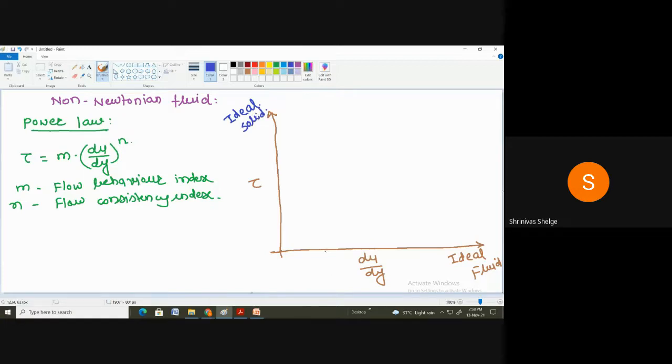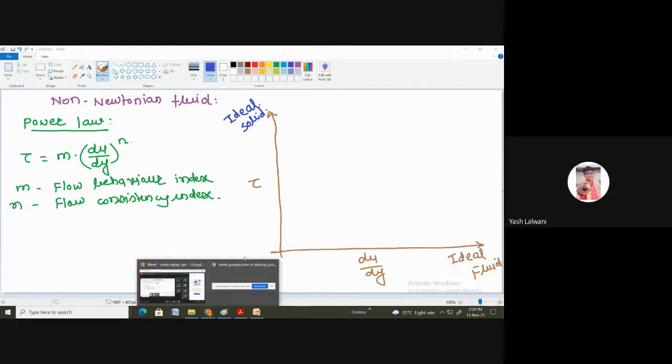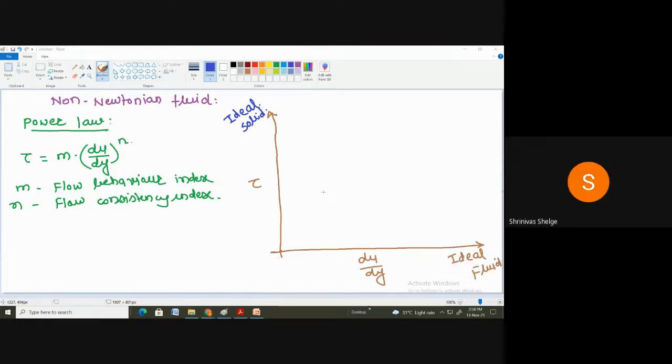Remember that. So this x-axis shows the ideal fluid, and this y-axis shows the ideal solid. Correct? If you have any doubt, you can ask me, please. Is it clear? So about the ideal solid and ideal fluid, is it clear to all? Yes, sir. Okay.